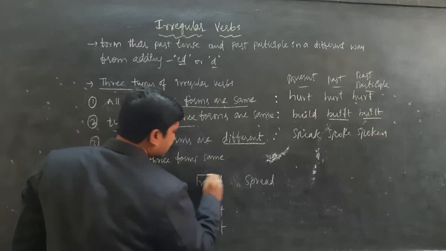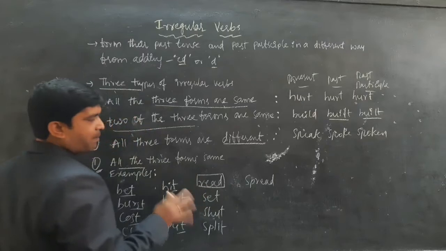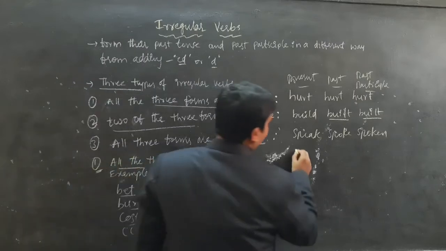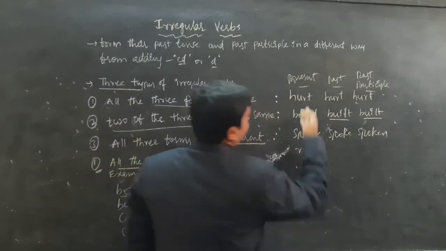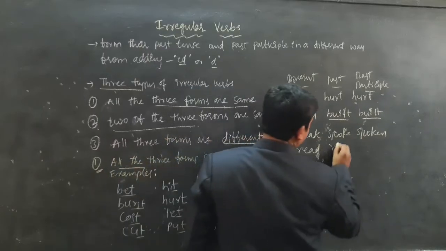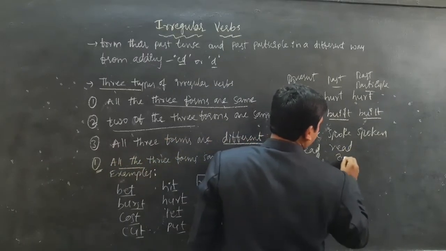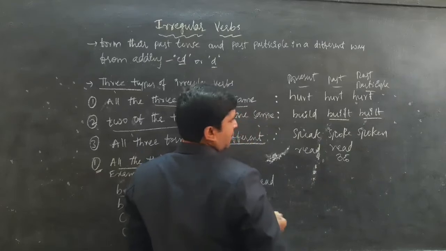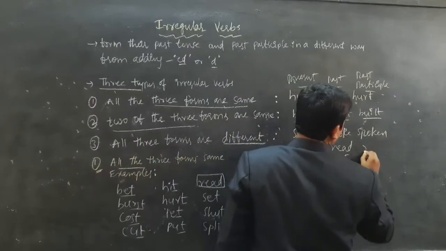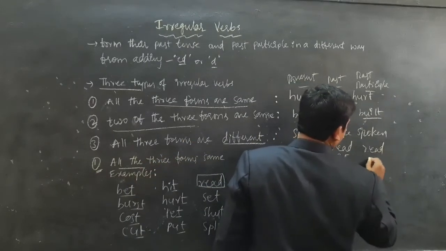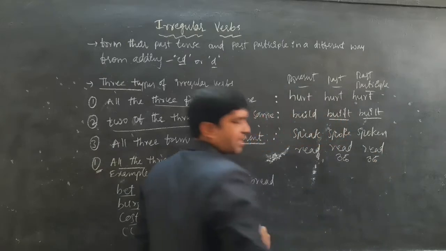read. Here the pronunciation is different, but the spelling is the same. Read in the present, read in the past, read in the past participle.